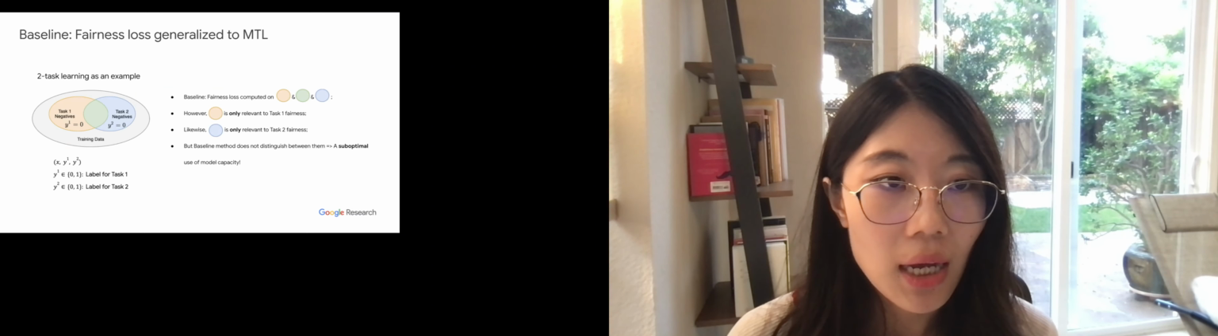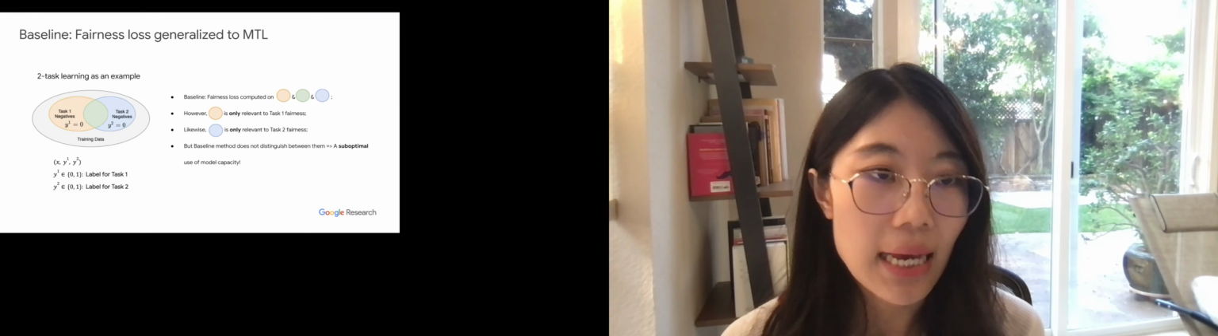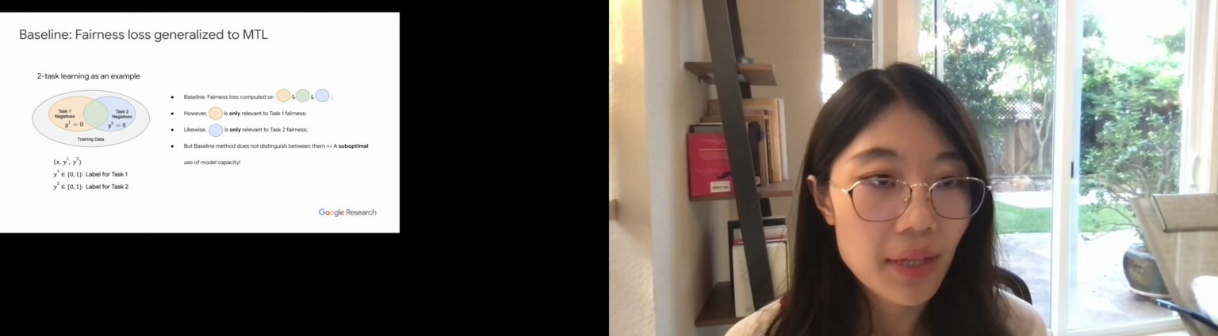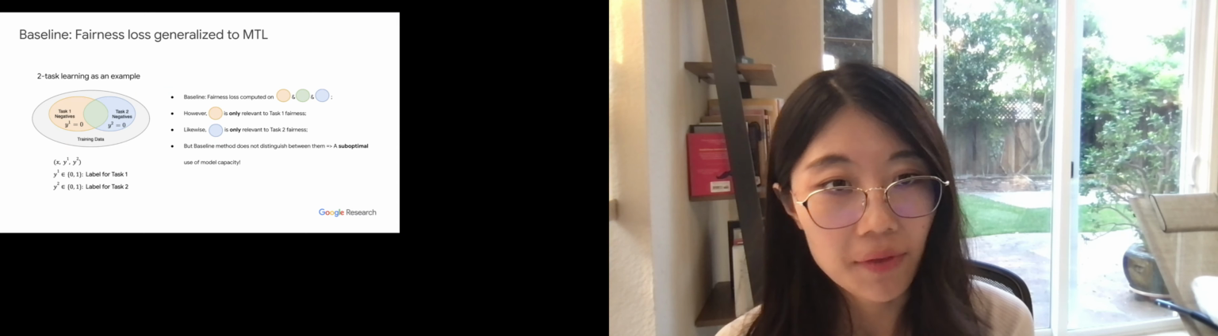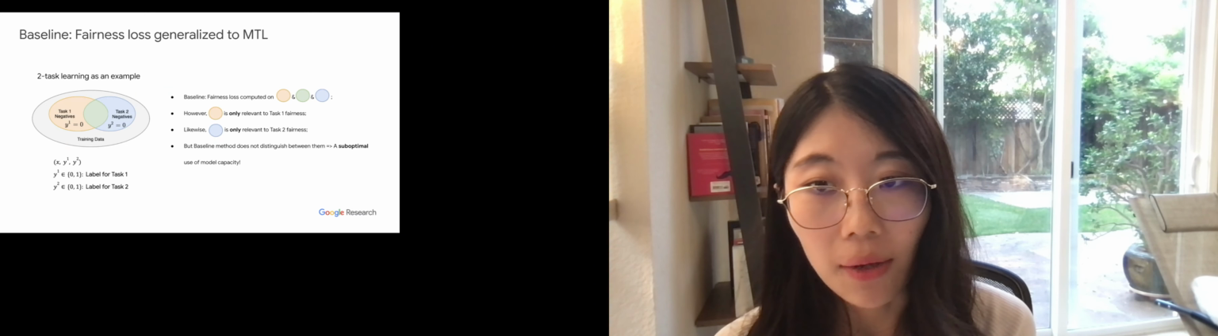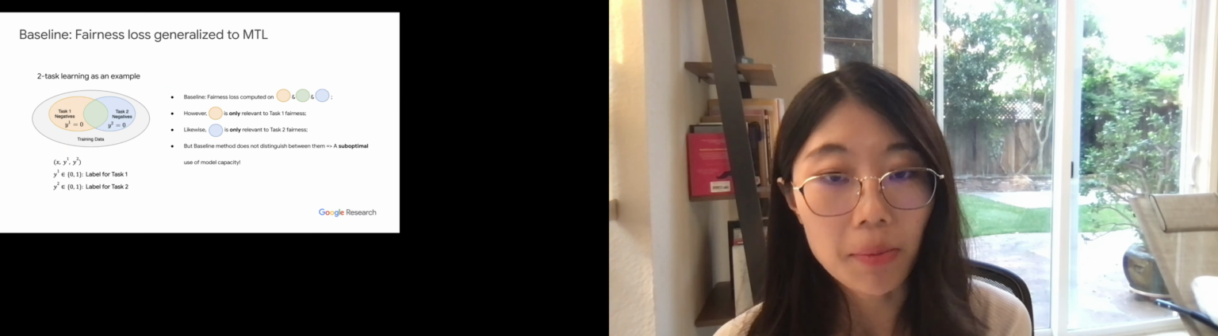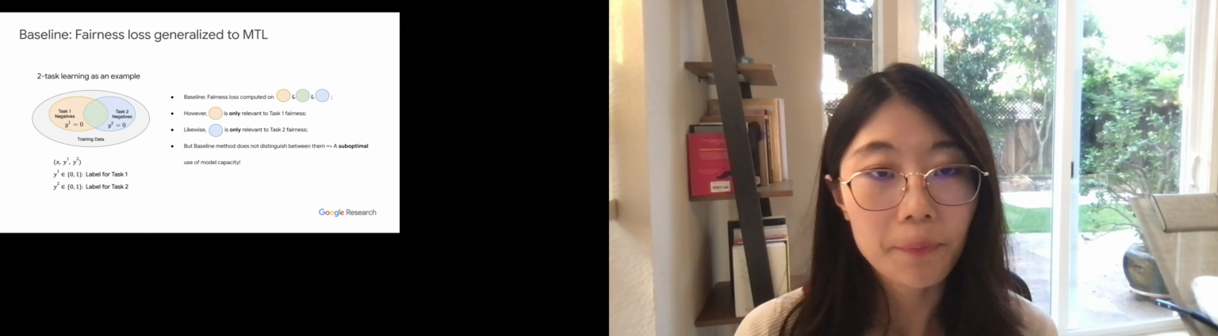However, for the examples that are only negative in one of the tasks, say the orange region here, it should be only relevant to the fairness of task 1. But in the baseline method, it actually does not distinguish between all kinds of different examples, which intuitively is a suboptimal use of model capacity.